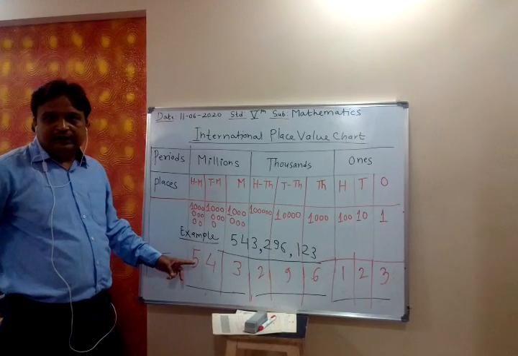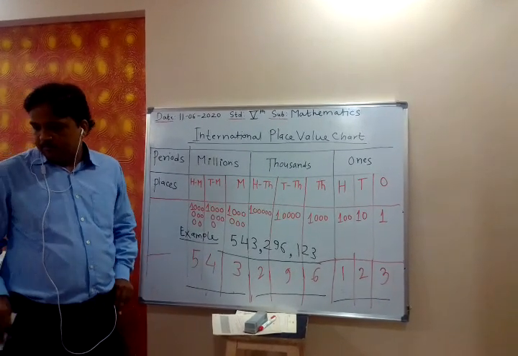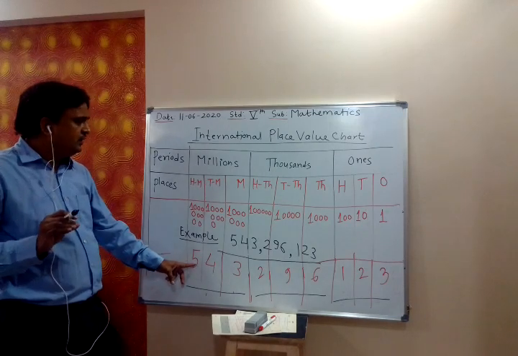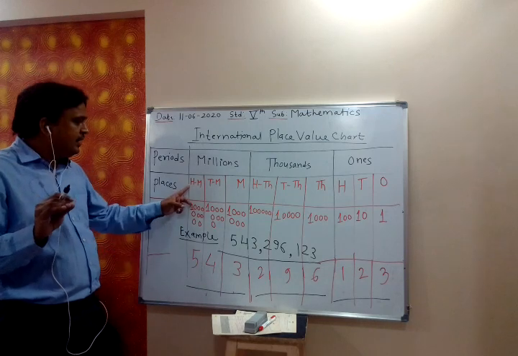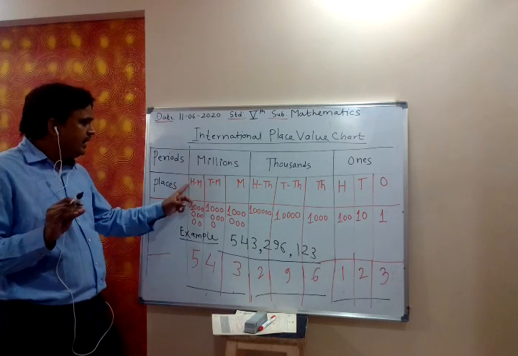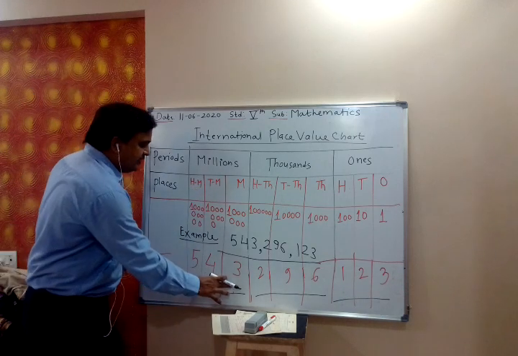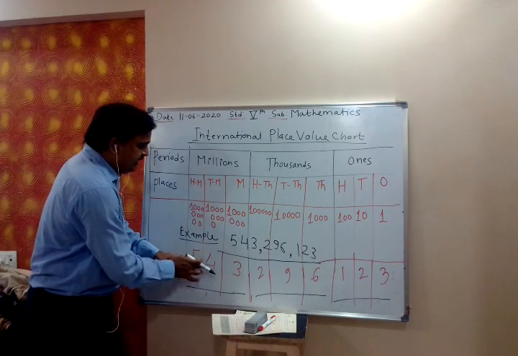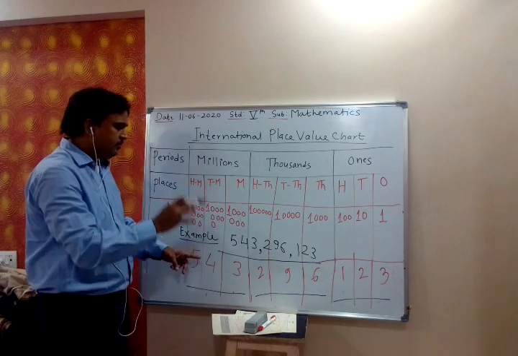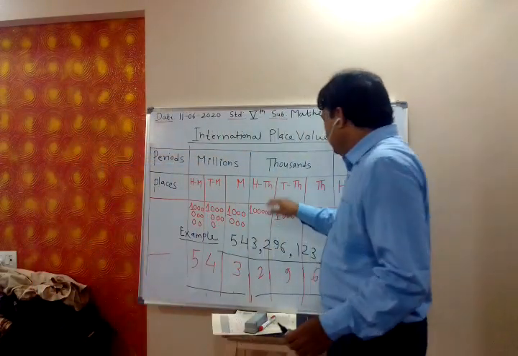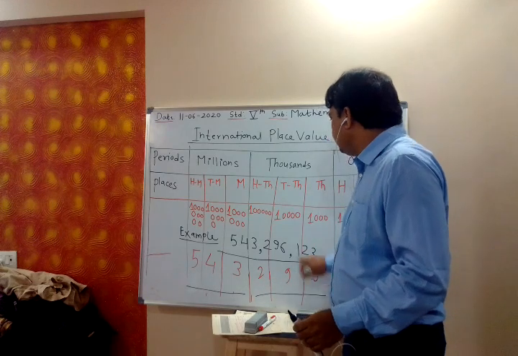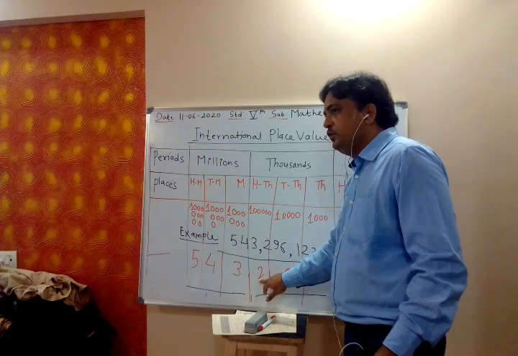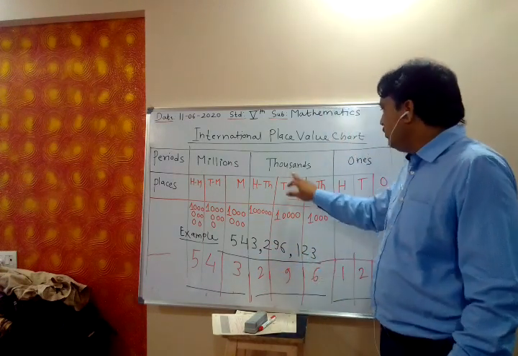Now express how we will read this number. Where is 5, at which position? 5 is at 100 million. So this we read as 543 million. Then this is 296, they are at thousands position, and 2 is at 100,000. So this we read as 296,000.